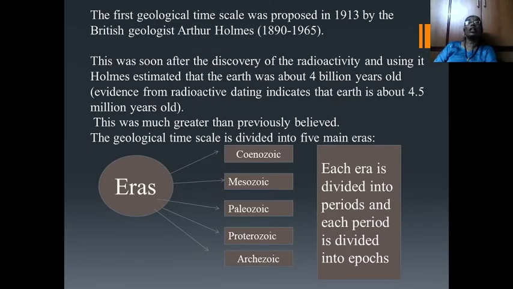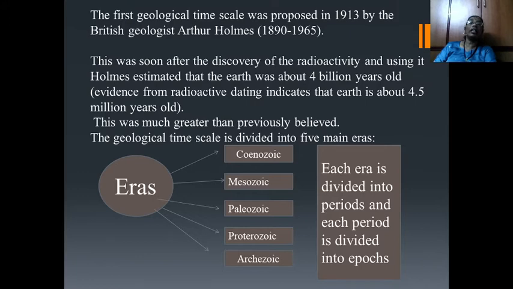The first geological timescale was proposed in 1913 by the British geologist Arthur Holmes. His period is 1890 to 1965. This was soon after the discovery of radioactivity, and using it, Holmes estimated that the Earth was about 4 billion years old. Evidence from radioactive dating indicates that Earth is about 4.5 billion years old. This was much greater than previously believed.